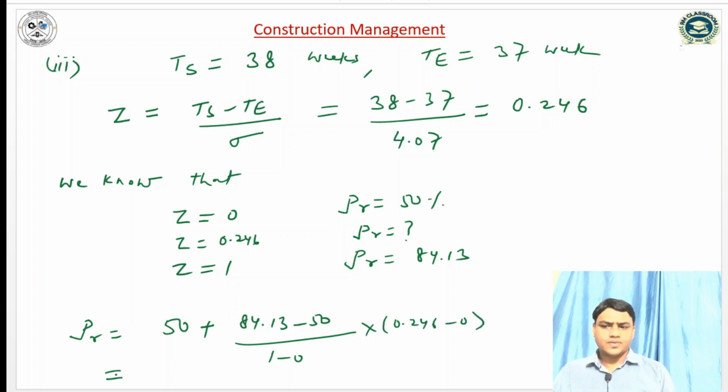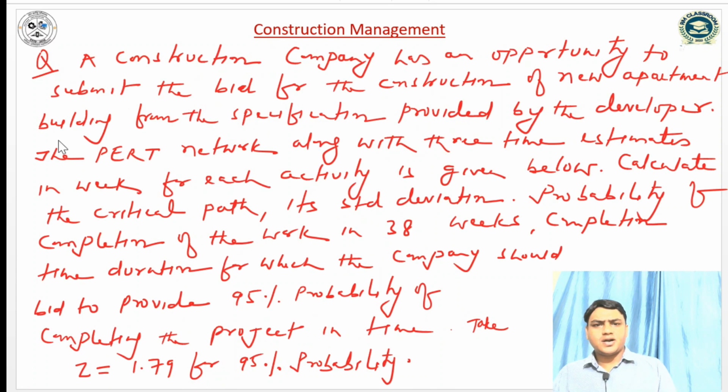So it will be how much? It will be 58.39%. The probability is 58.39% when the scheduled completion time of the project is 38 weeks. In the fourth part, we have to compute the completion time duration the company should bid to provide 95% probability. Then we have to compute the completion time.